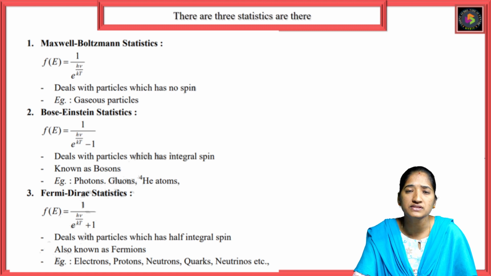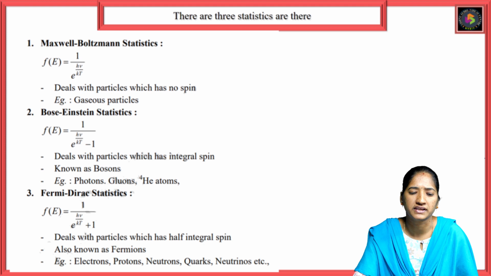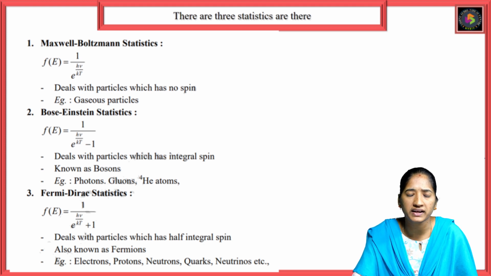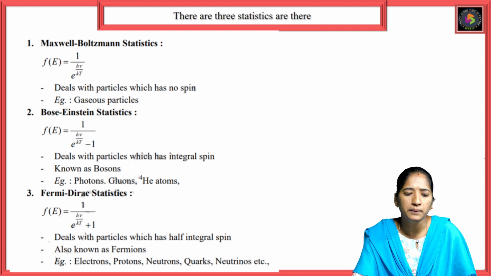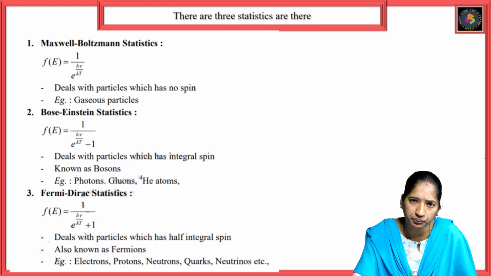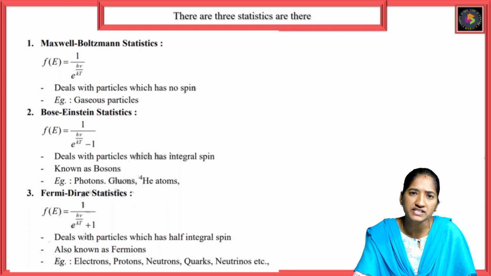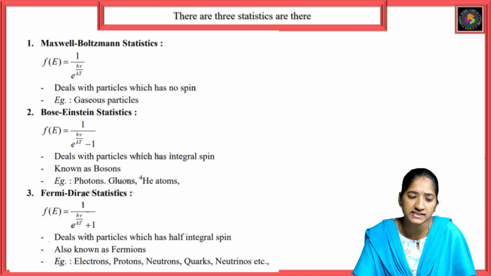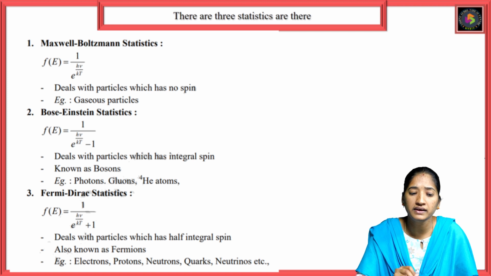What is Fermi energy? We can consider F of E equals 1 by e power (E minus u) by kT. That is a Fermi distribution function.